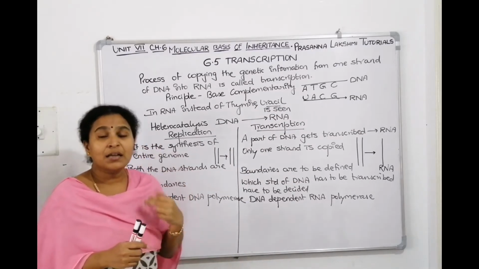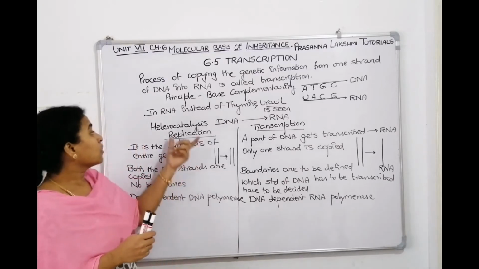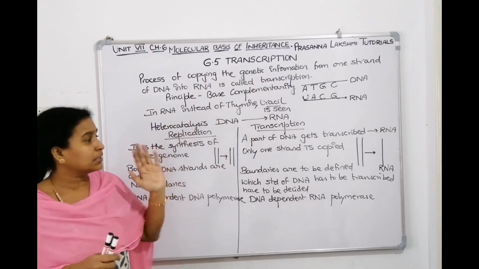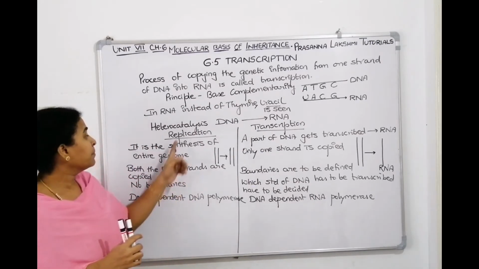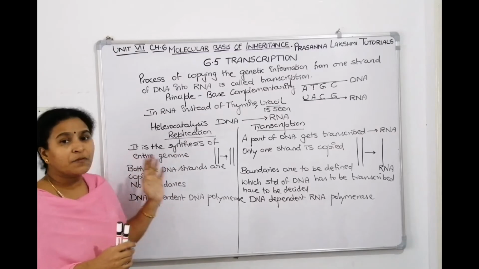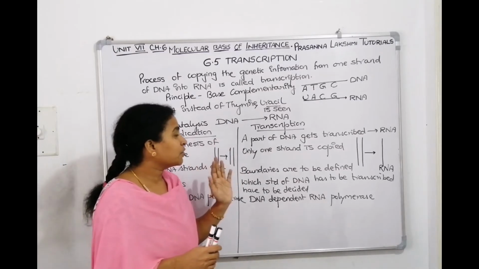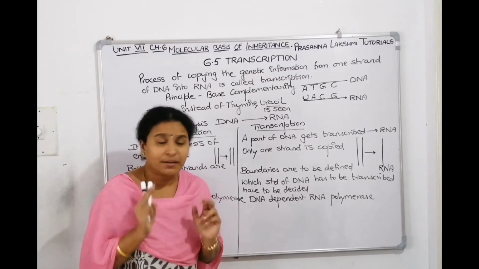Making DNA from DNA is called autocatalysis. Making RNA from DNA is called heterocatalysis. We are making RNA from DNA, it is heterocatalysis. If we have to simply see a few differences between replication and transcription, replication is a synthesis of the entire genome from this end to that end, whereas in transcription, only a part of a gene which codes for a protein gets transcribed.